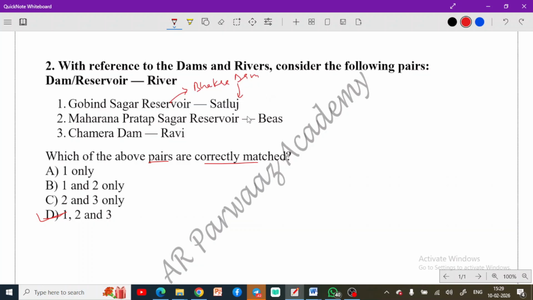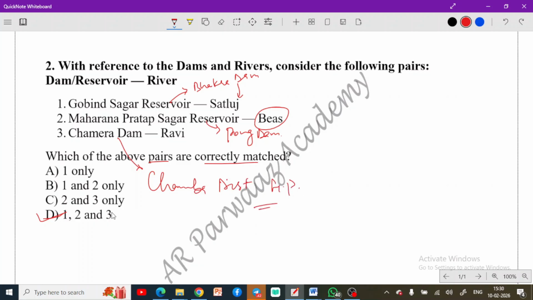Now Maharana Pratap Sagar Reservoir, this is correct as well. It's also known as Pong Dam. It is based on Beas. This is also correct. And now Chamera, this dam is based on Ravi as well. This is also correct. And this is in the Chamba district of Himachal Pradesh.